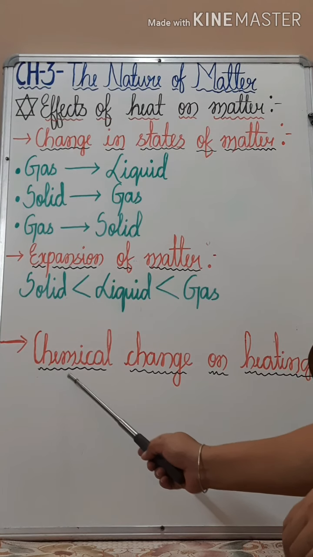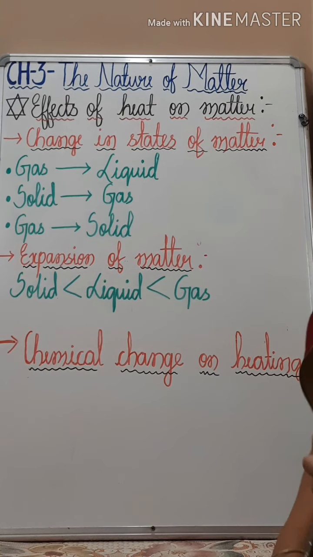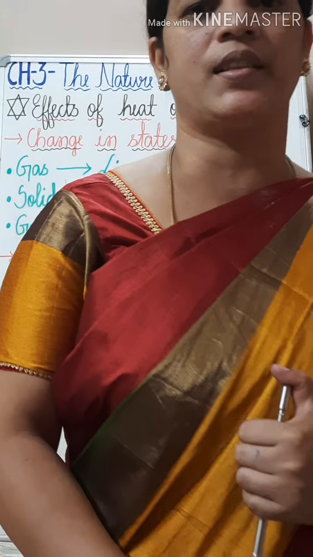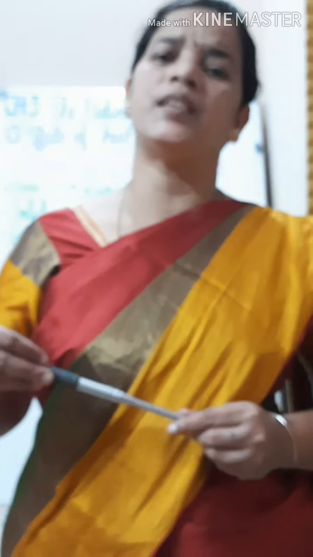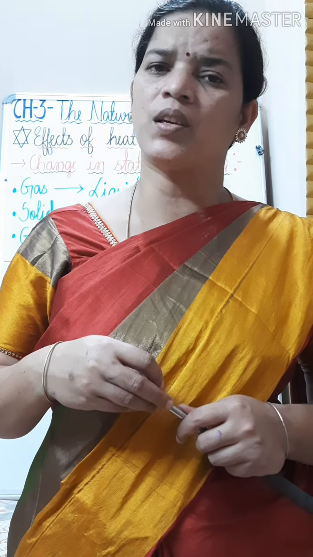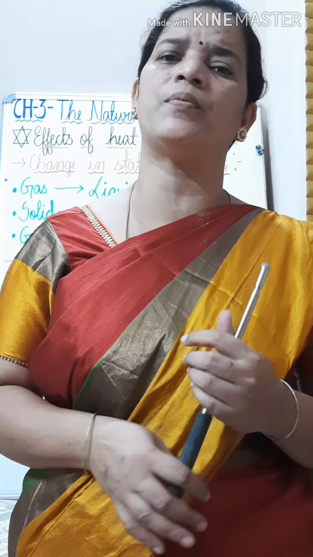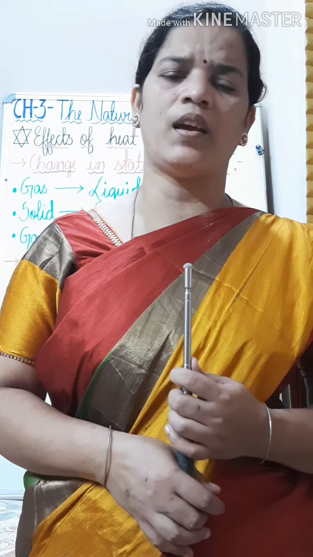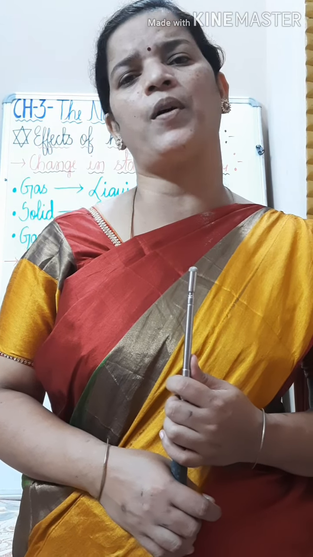Children, our last point is about chemical change on heating. First, let us come to know about chemical change. Chemical change is a change in which a new substance is formed, and the properties of this new substance are totally different from the original substance. Also, it is a permanent change.